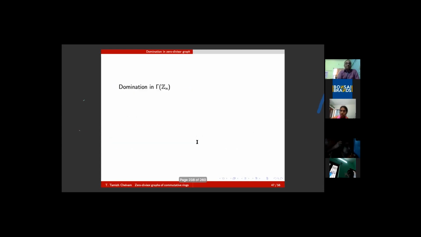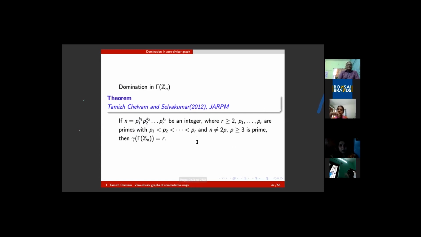That means if you know the decomposition of a commutative ring in terms of integral domains, then you know its domination number. Similarly, in the case of Zn, suppose you take n equal to, according to the fundamental theorem of number theory, a product of powers of distinct primes: p1 to the power k1, and so on, with p1 less than p2 less than pr, p1 being the smallest prime. Then it has been proved that the domination number of gamma of Zn is r, the number of distinct prime factors of n.